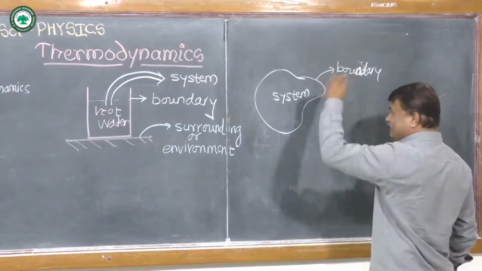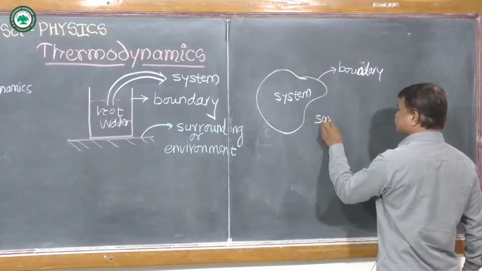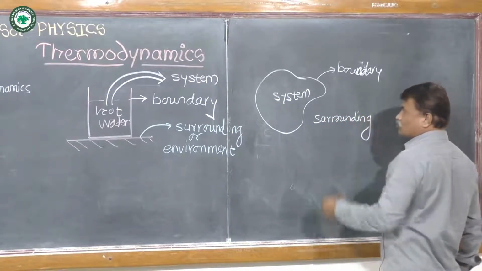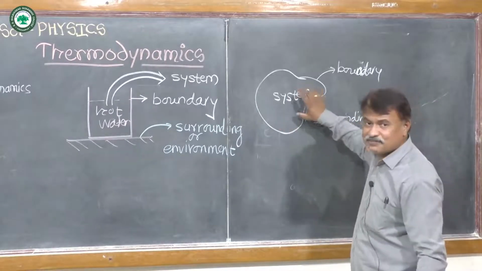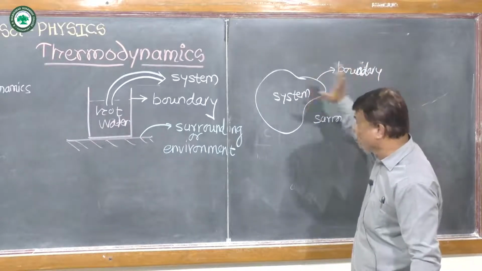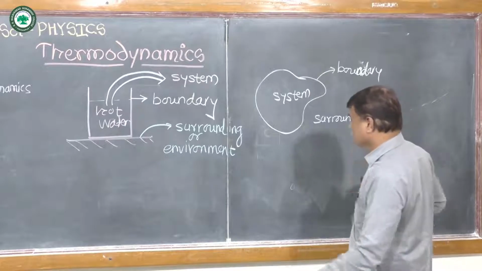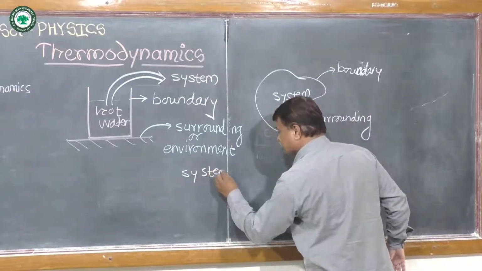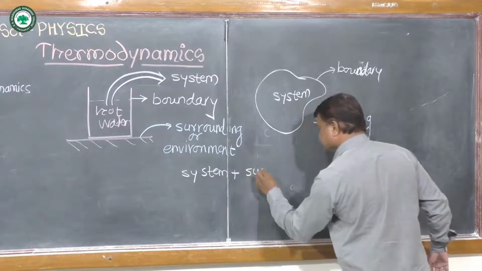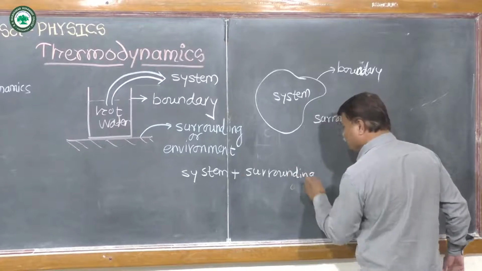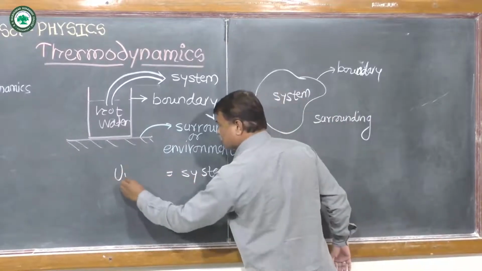And the remaining part is called the surrounding. So in this way we remember the system, surrounding and boundary. Now this system plus surrounding both form the universe.